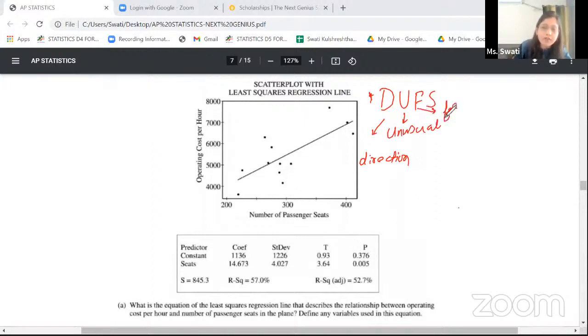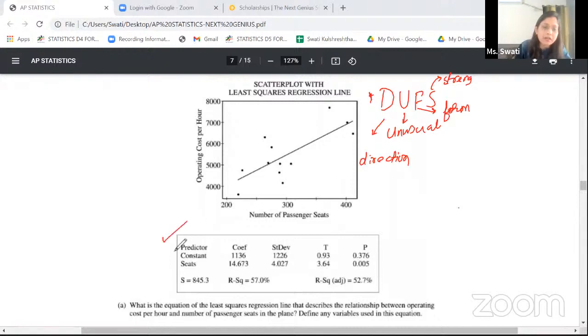F means the form of the data. That means, is it linearly associated? Is it non-linear? And S stands for the strength of the data again. So strength as in how fairly or how strongly are the points related to each other. So scatter plots is one very common topic coming out here.